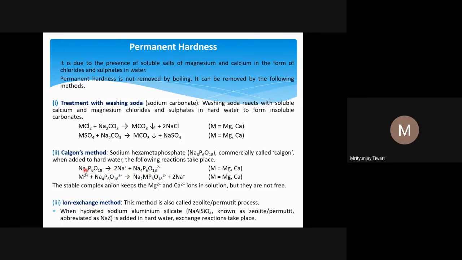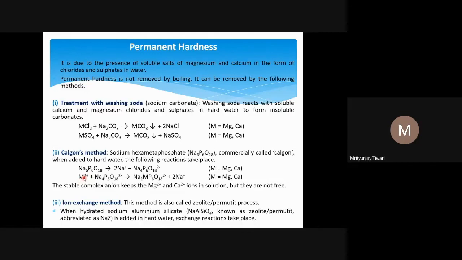The 6 Na+ were there and 2 Na+ gets out, it gets ionized, and 4 Na+ is still there in complexation with P6O18 2−. Now, Na4P6O18: if magnesium or calcium ions are there, we can represent those ions as M2+ because they have two positive charge or double positive charge.